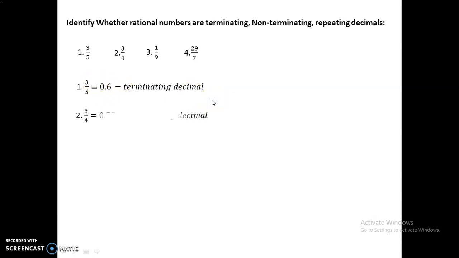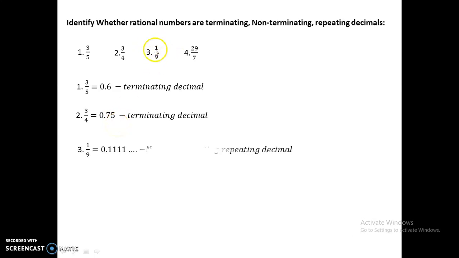Now coming to the second one, 3 by 4. By dividing 3 by 4, we get 0.75. After getting 0.75, the remainder is 0. So after 2 digits, the value terminates. So again it is a terminating decimal.